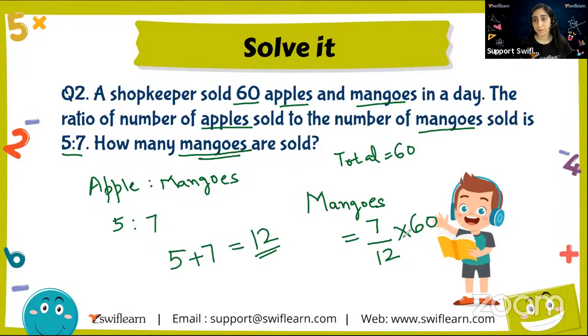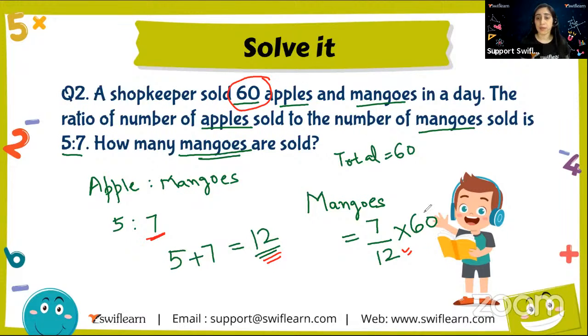that is 60. Understood this? I'll repeat it again. See, the 7 is given already in the question, 5:7. So 7 will be on the top, the numerator. The denominator is the total. We have calculated the total of the two ratios, that came out to be 12. So I've written 12 at the denominator. And what is the question asking? It's asking the amount sold out of the total 60. So I know the total, so I've multiplied it by 60.